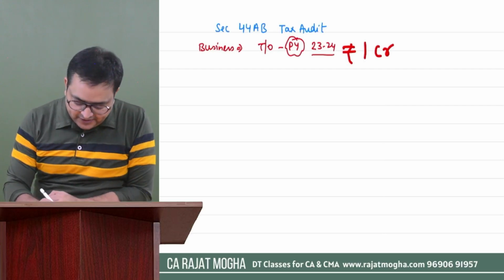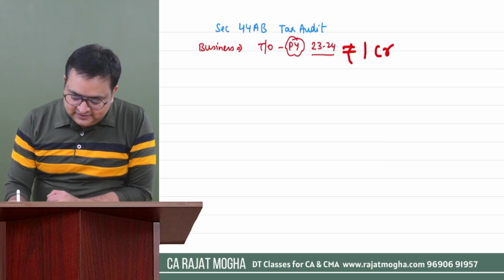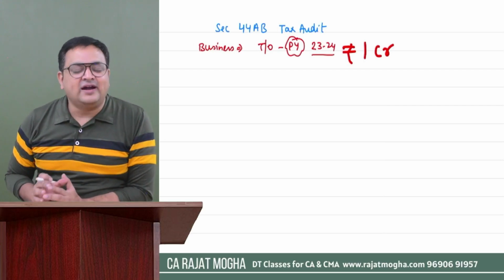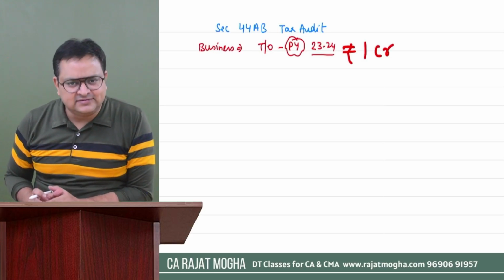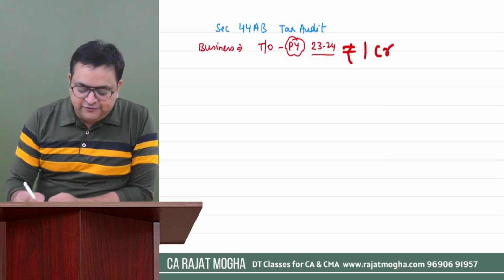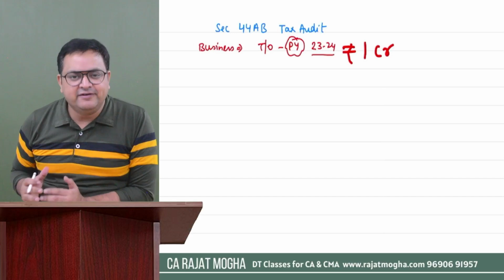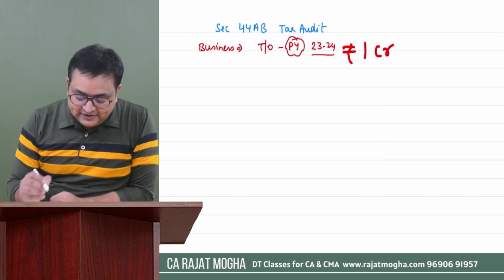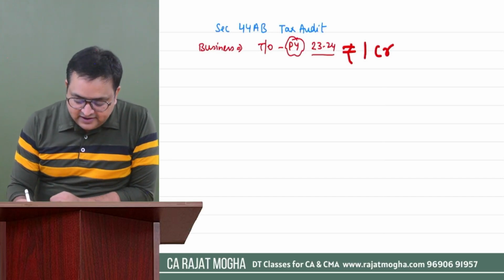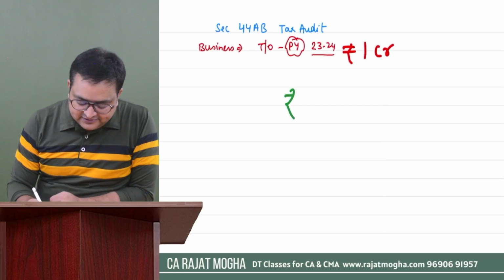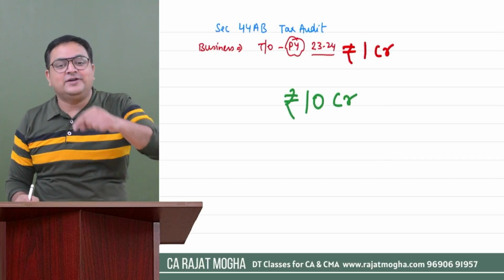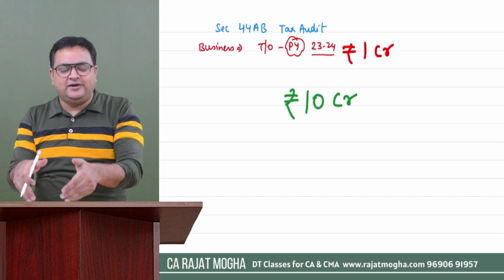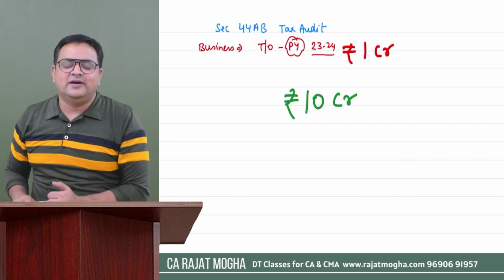Got it? Okay. But they say that if you satisfy certain conditions, then we will give you a relaxation. In case you satisfy a certain condition, we are going to give you a relaxation. And then in that case, even if your turnover is up to the limit of 10 crore, you are not required to get the accounts audited.